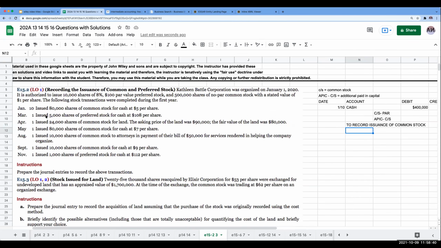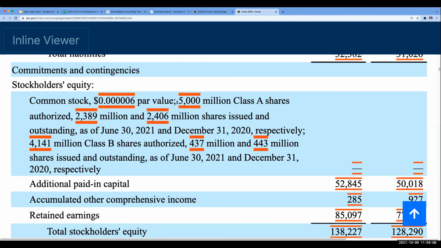I issued 5,000 shares of preferred stock for cash at $108 per share. Notice that if we were dealing with a publicly traded company, you typically will not see preferred stock, or it has not been issued, and it's really because it can create a lot of confusion with investors. So typically we're not going to be using preferred stock. The thing that I've seen more of today is you create two different classes of shares and you attach different voting rights to those shares.